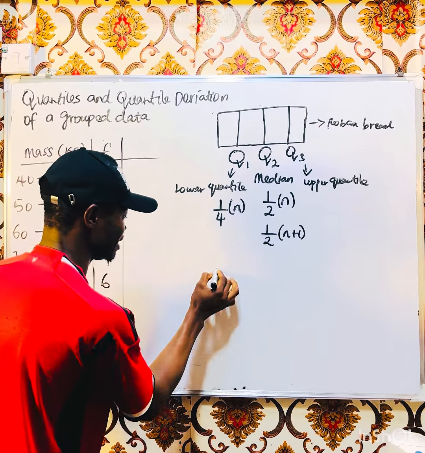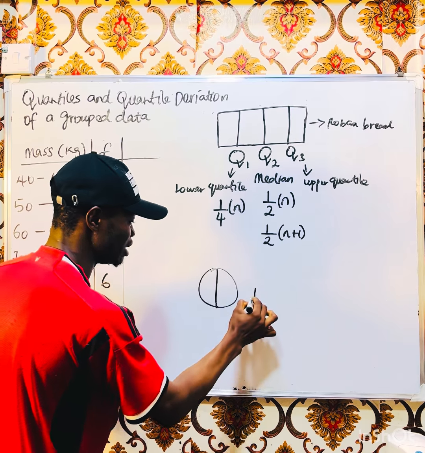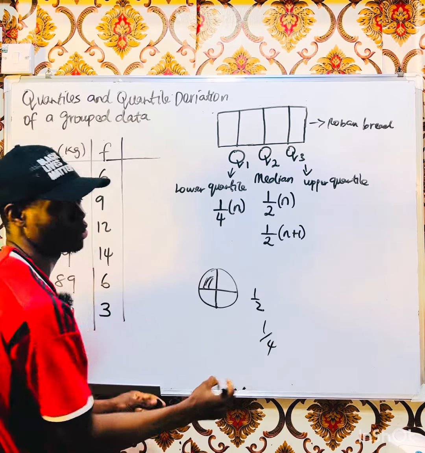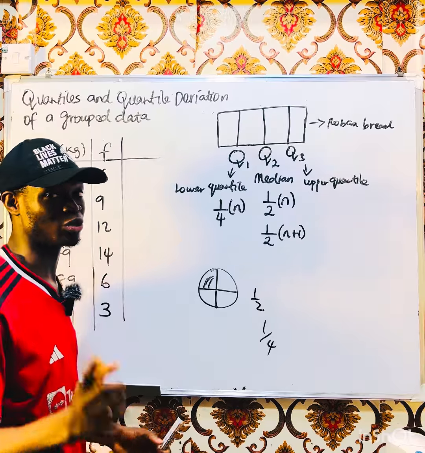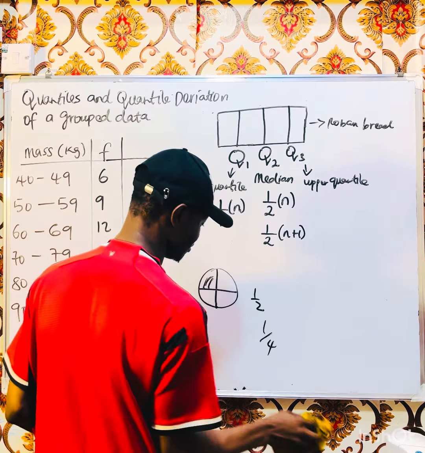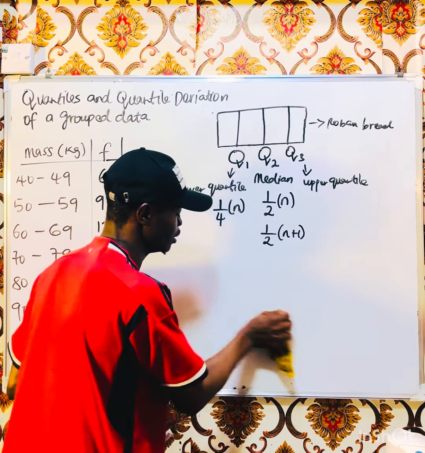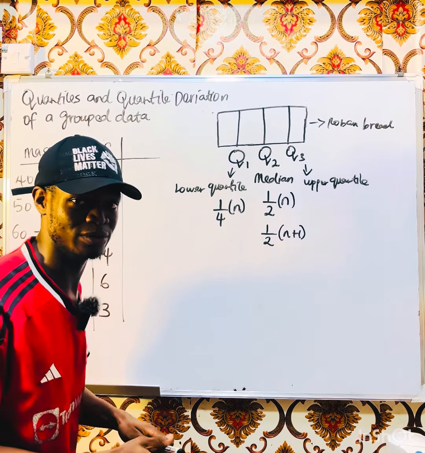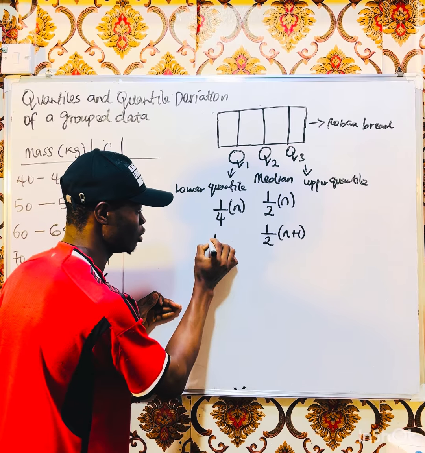For example, if you have a circle, divide it into two is half. Divide it into four, pick one portion, it is 1 over 4, one quarter. Quarter is 4 over 4. Tell me the formula for group data. It's still the same thing. 1 over 4 what?